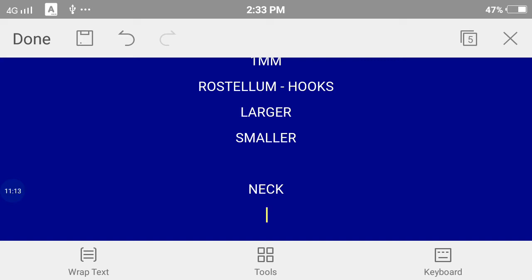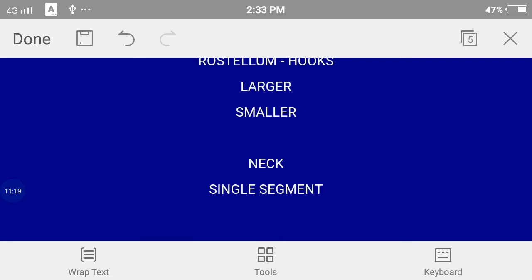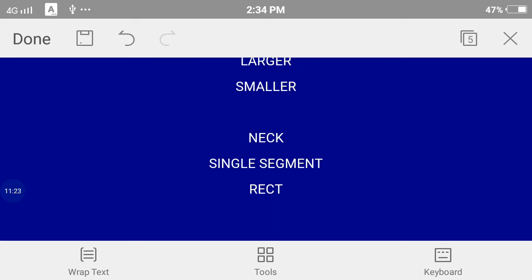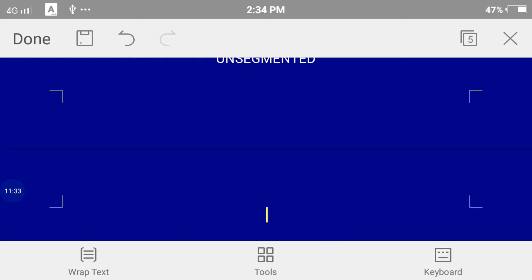So it is a single segment, it is rectangular, and it has no segments, so it is unsegmented. And the major property of the neck is that it can divide, or it can proliferate.